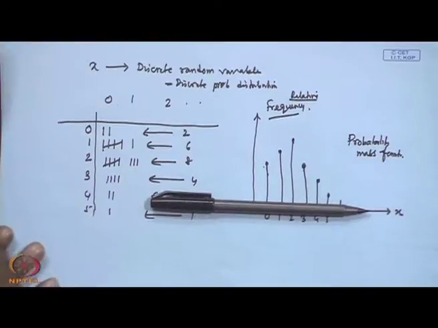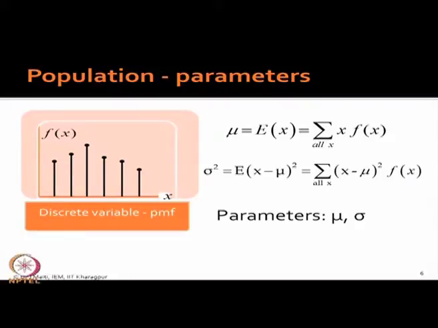For a discrete variable, when you get this type of plot, you are basically developing the probability mass function.